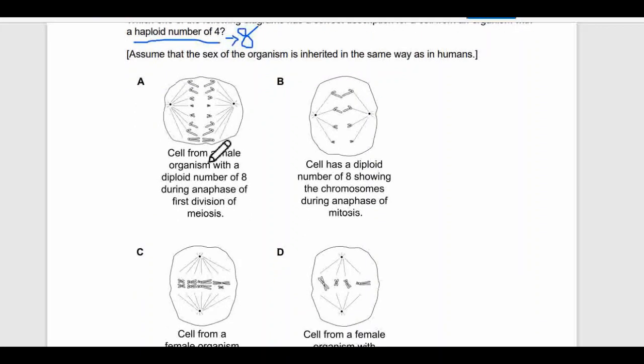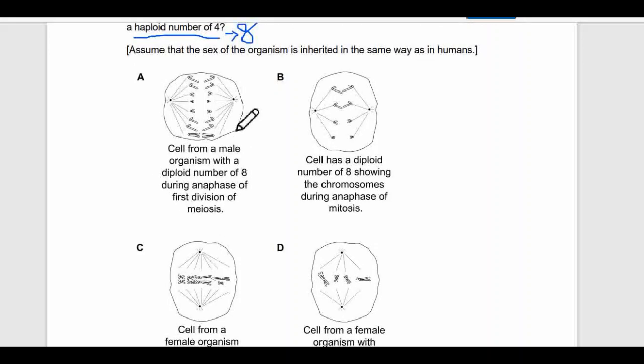The first option says cell from a male organism with a diploid number of 8 during anaphase of the first division of meiosis. If the diploid number is 8, which we already calculated, then in meiosis 1, as you must know if you have studied mitosis and meiosis, in the first division homologous chromosomes are separated.